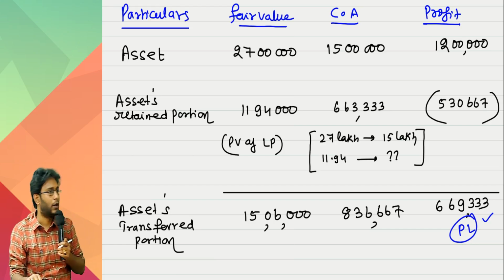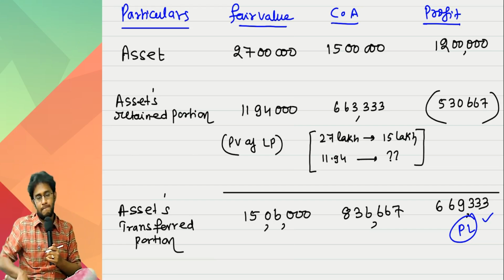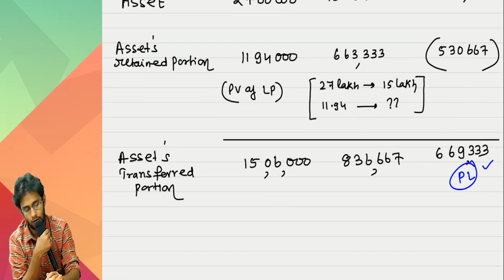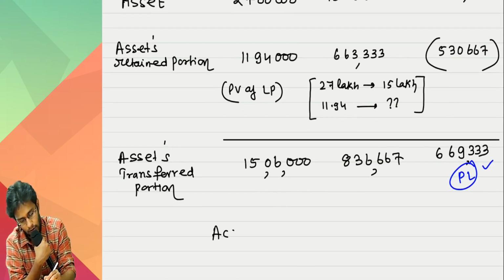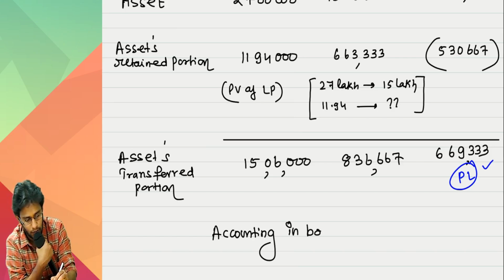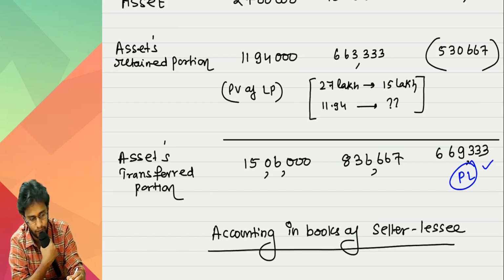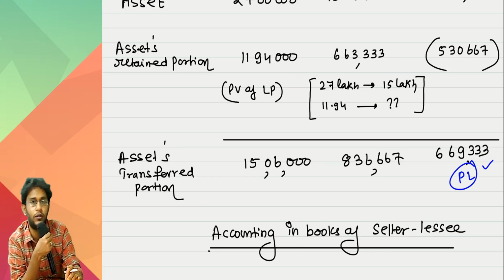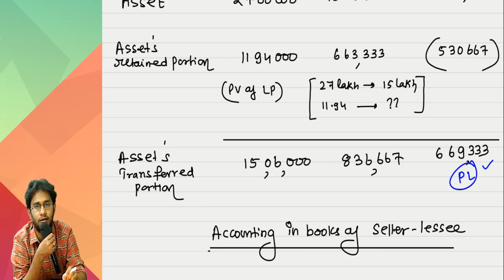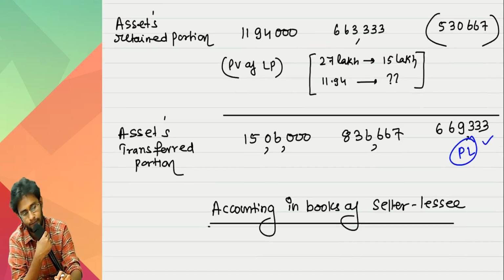Now you will tell me the entry. Accounting in the books of seller-lessee. You received 30 lakhs, don't account like that. Account separately, life is easy.